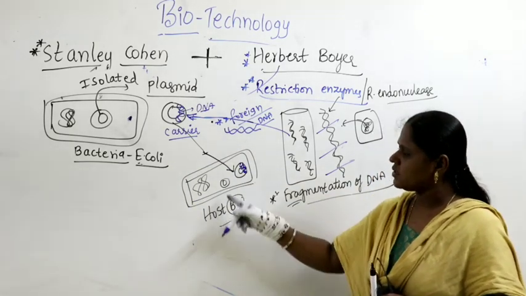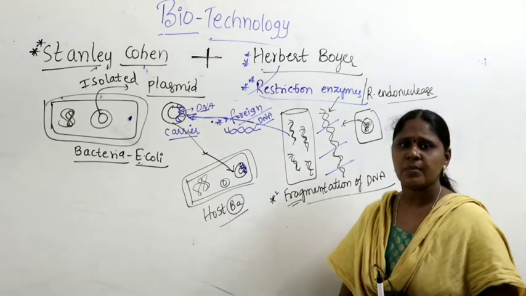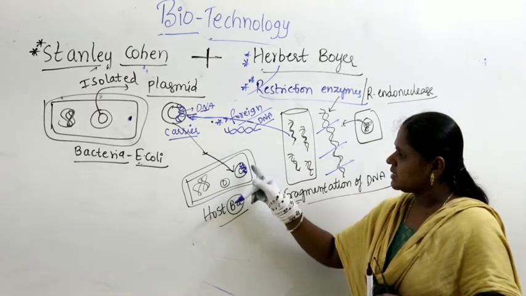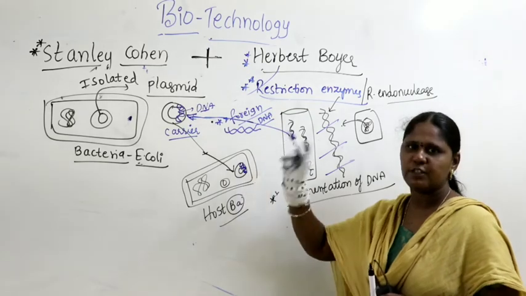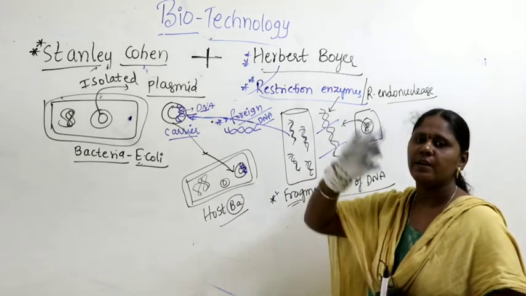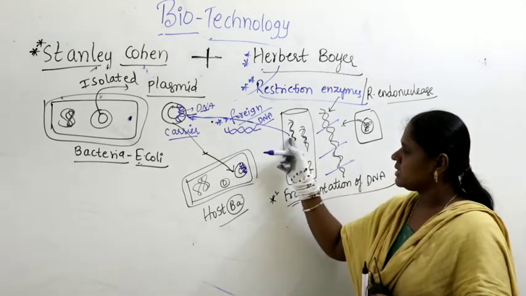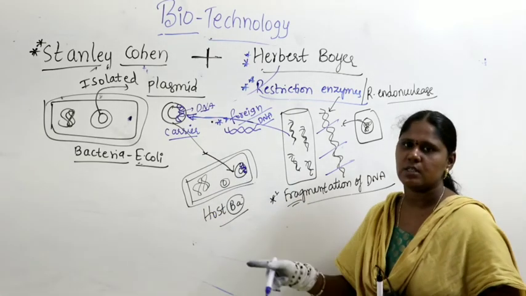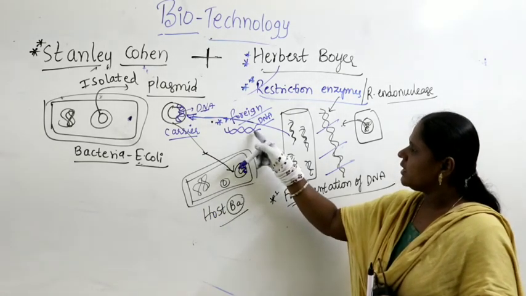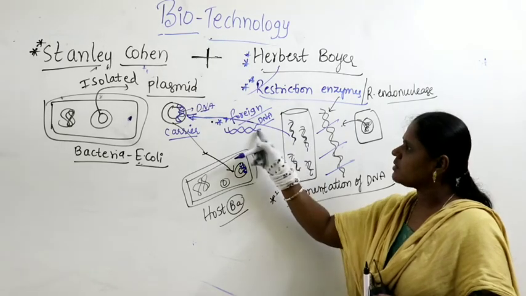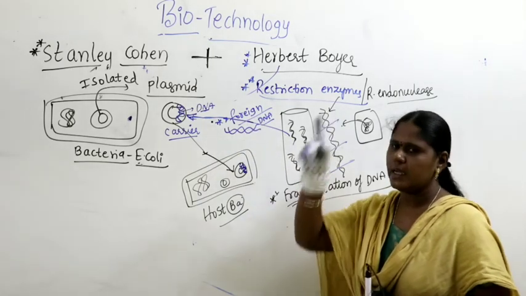The host organism has its own nucleus, its own plasmids, right? But it is receiving some DNA from a foreign organism, a totally different organism. These genes do not match with the host genes. So that's why the DNA which is taken from some other organism is called foreign DNA.